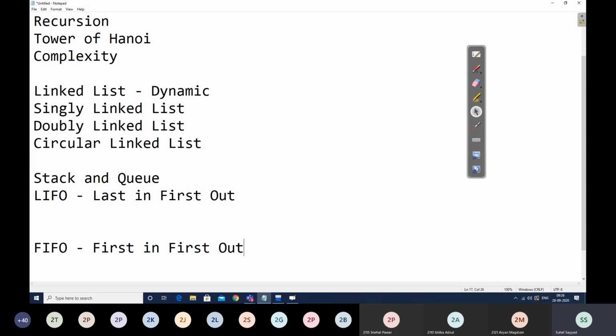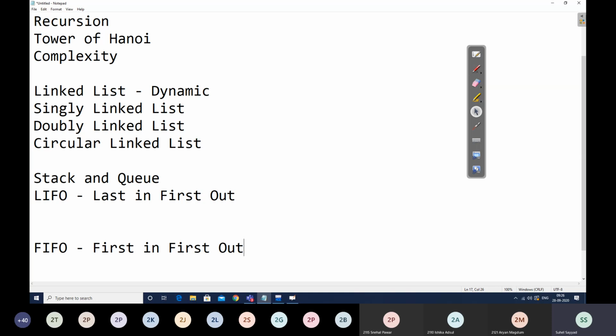We write this by giving the condition: if front is greater than rear, we make front -1 and rear -1. This condition reinitializes our queue in case it becomes empty.